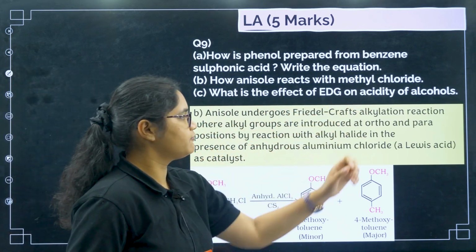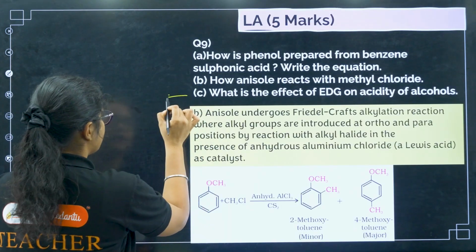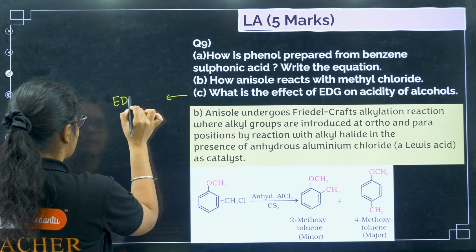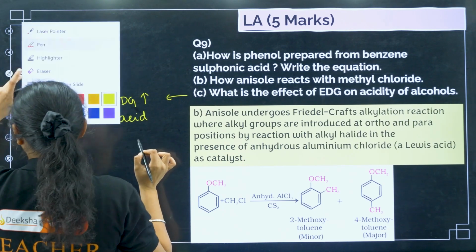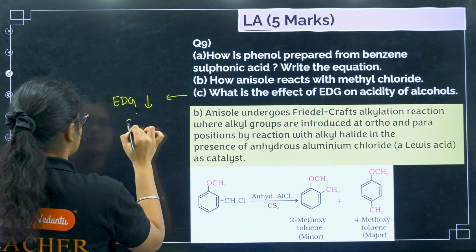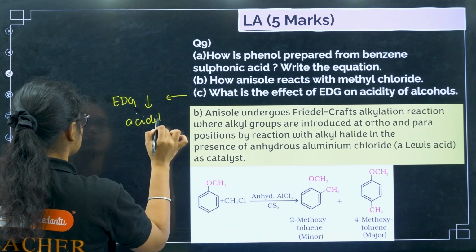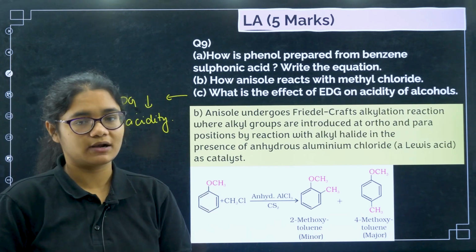Next, what is the effect of electron donating group on the acidity of alcohols? Sorry, an electron donating group decreases the acidity.